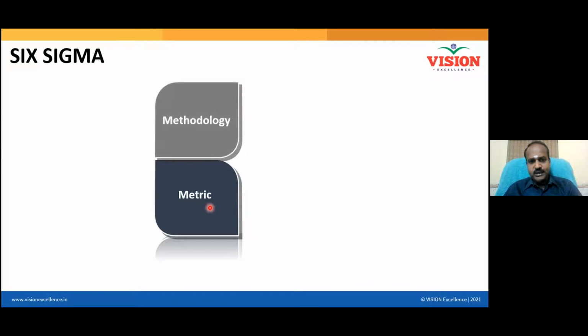Six Sigma is a methodology. Six Sigma gives 2 methodologies. What are the 2 methodologies? One is DMAIC, another one is DMADV. When will you use DMAIC? To improve an existing product. For new products, DMADV. If you use DMADV and develop new products, the approach is called Design for Six Sigma. In my opinion, all your final year projects are going to be DMAIC projects only.